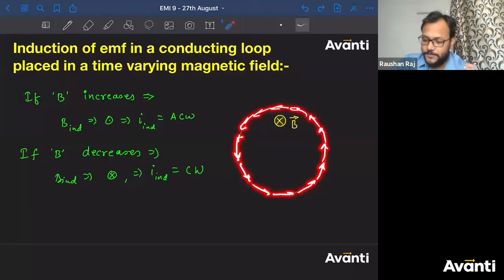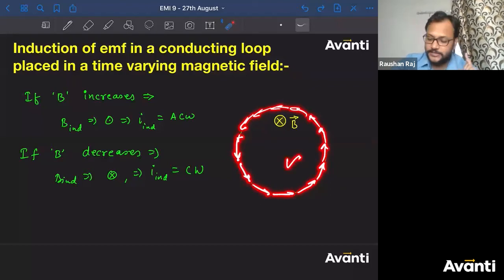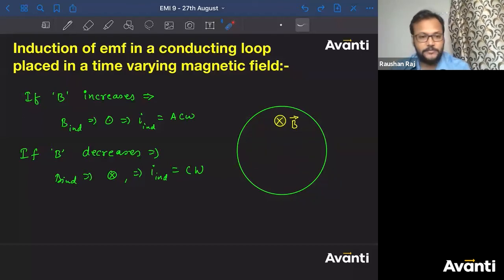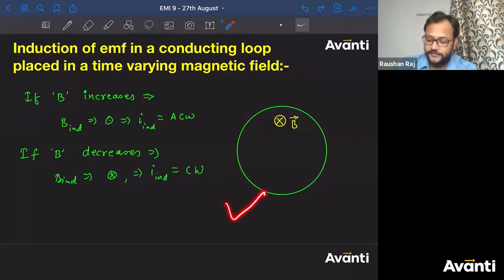If you recall the properties of electrostatic field line, you can remember that electric field lines can never be formed or found in a closed loop. Got my point? So the very important property of electrostatic field line was that they can never be found in a closed loop. But here, induced electric field lines will be found in closed loop. Acha.